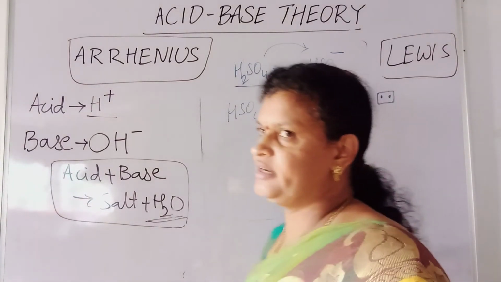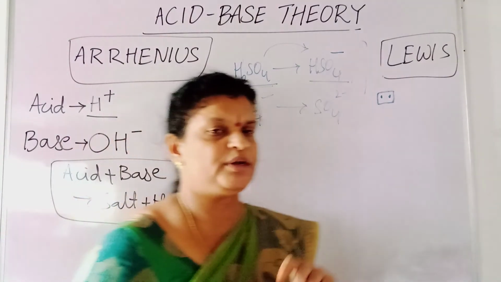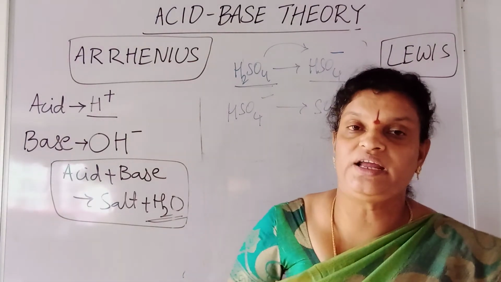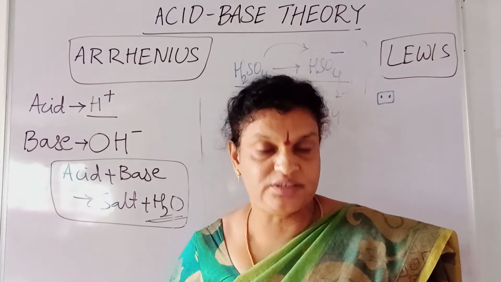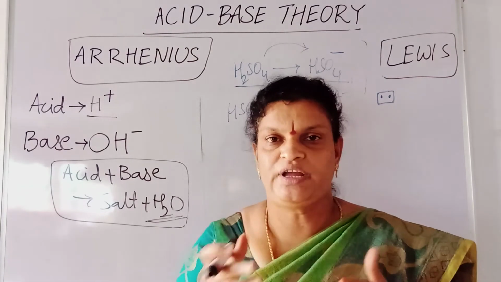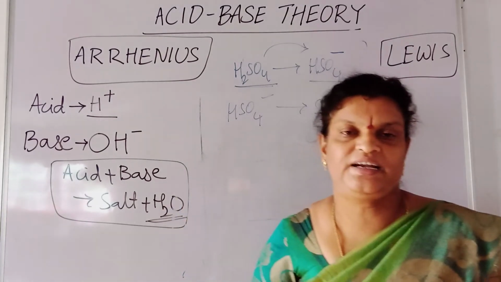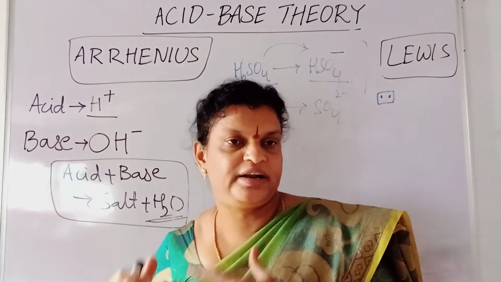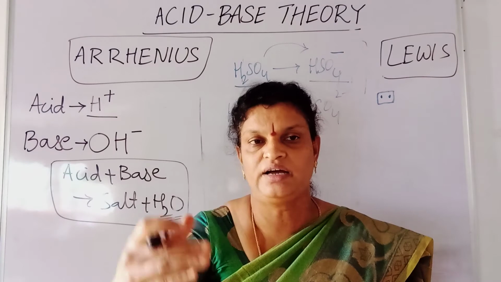So here what happens, children? After learning about chemical bonding, you will get clarity about this. After formation of covalent bonds, some substances will have an extra electron pair, which is known as a lone pair of electrons, on the central atom. If you take water, oxygen is the central atom. If you take ammonia, nitrogen is the central atom. Above that central atom there will be one lone pair which is not shared with other atoms. So that lone pair is ready with the substance, and it is able to donate its electron pair.